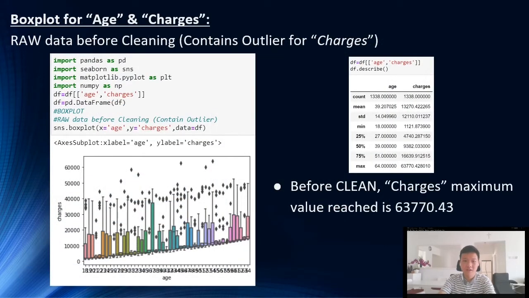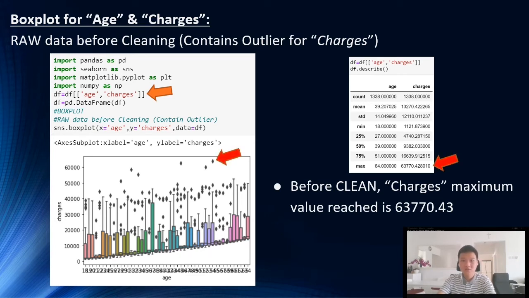Therefore, we started to clean the outliers by removing them. So now we will insert the ages and charges attributes in our new data frame only. So we use a box plot. As you can see, in the raw data set which hasn't been cleaned, the highest maximum of the charges is more than 60,000, as you can see from the few dots there.